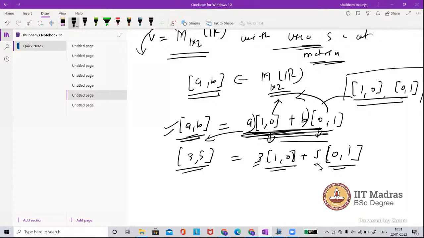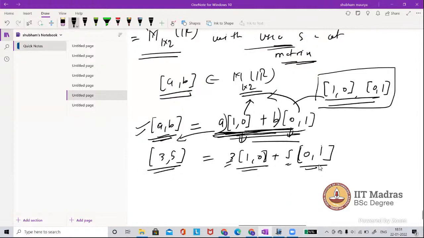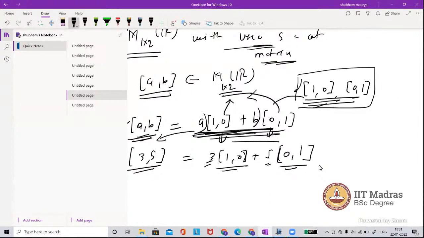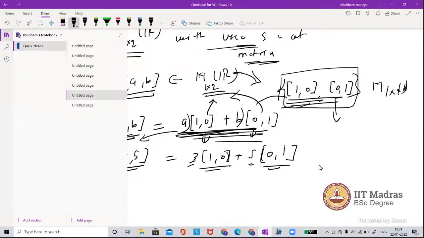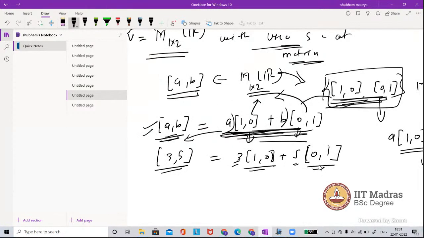So these two vectors span the whole vector space M 1 cross 2. Then the dimension is 2, sir. Now these are also linearly independent. If you check that, the process of checking is as usual, the same in matrices also. So these two are linearly independent, which says this is a basis of M 1 cross 2, and the dimension of this is 2. Clear?